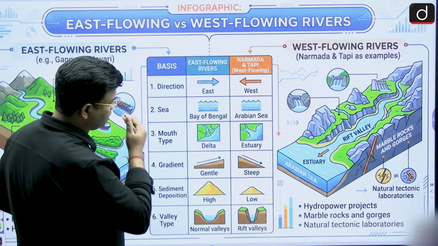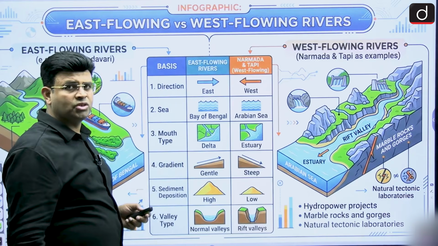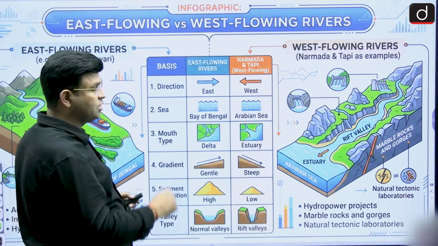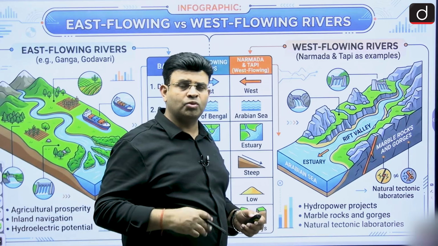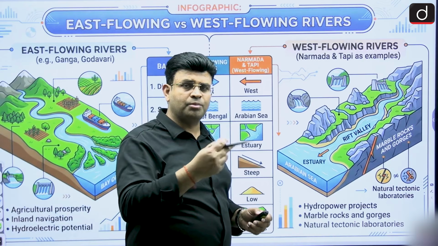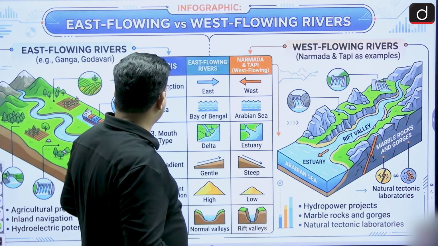a comparison between east and west. In the east we have seen Mahanadi, Godavari, Krishna and others, and in the west we have seen Narmada and Tapi especially. Let us see what the differences are.